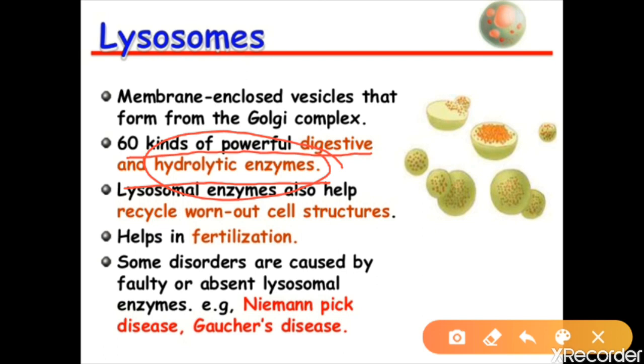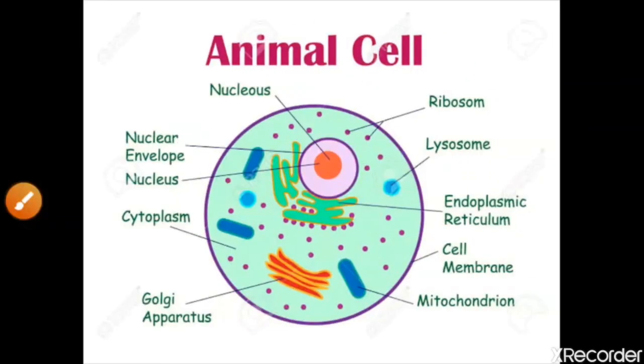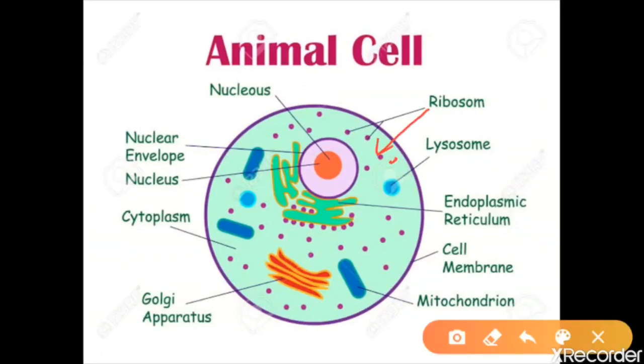Now if a foreign particle enters a cell here by phagocytosis, the lysosome will move over here and release its hydrolytic enzyme, which is a very powerful digestive enzyme. It will destroy the outer particles, or we can say the foreign particles. So we can say that lysosome is the fighter of our cell.